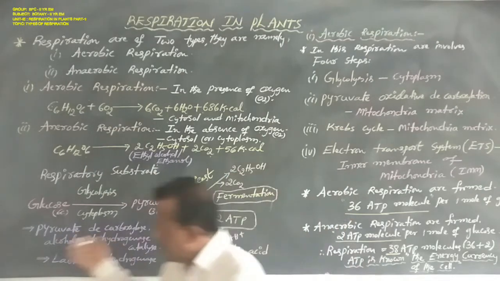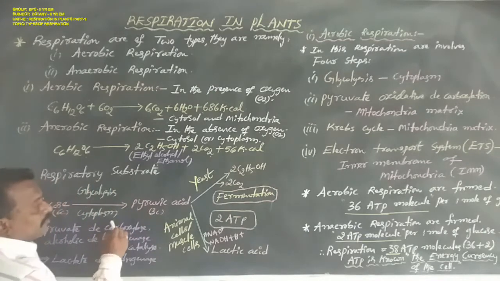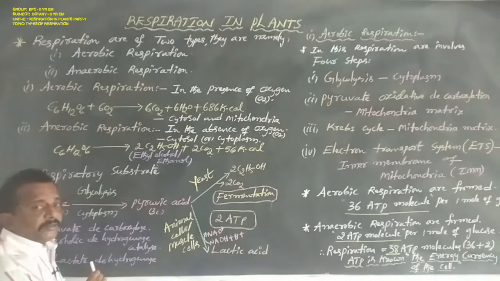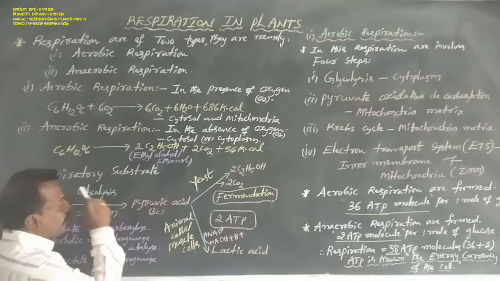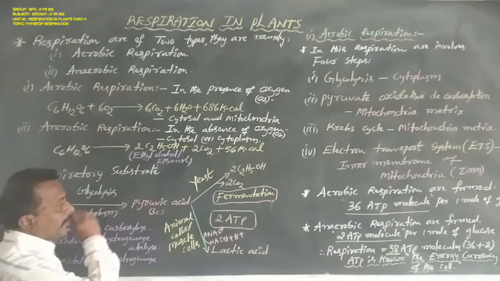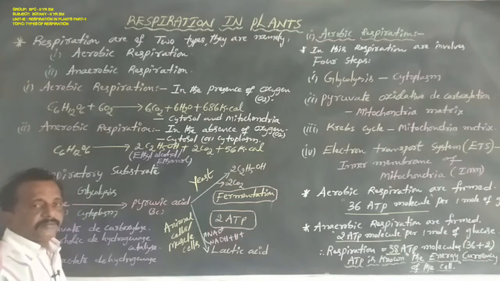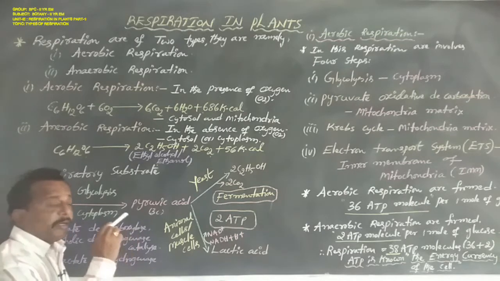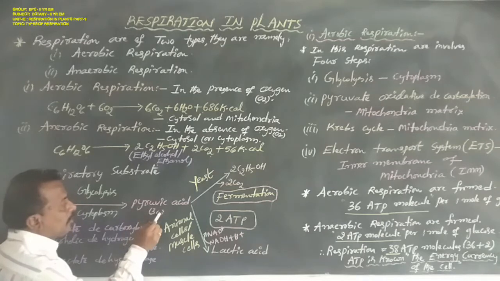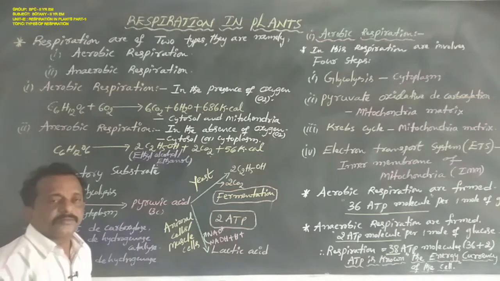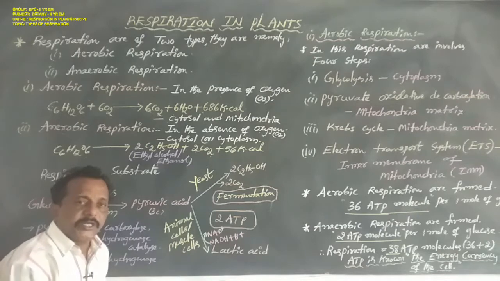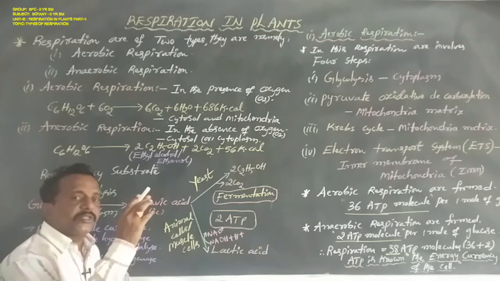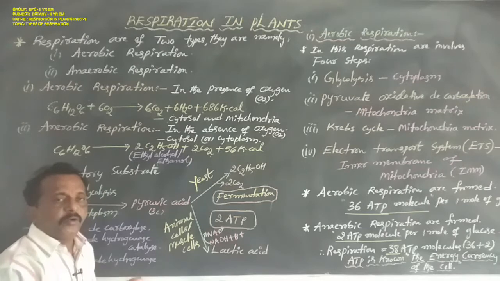Okay now, here we observe anaerobic respiration. In anaerobic respiration the end product is 2 molecules of 3-carbon pyruvic acid. Don't confuse here: in both aerobic and anaerobic respiration, the end product of glycolysis is 2 molecules of 3-carbon pyruvic acid. Generally, respiration is a main characteristic feature of all living organisms, in plants, animals and also some prokaryotic organisms.